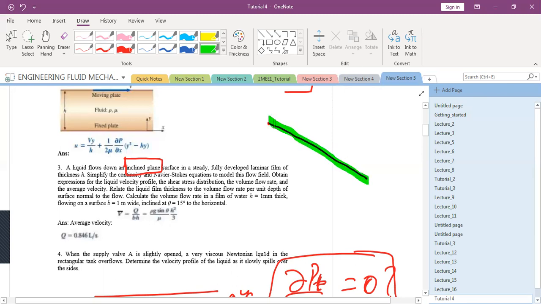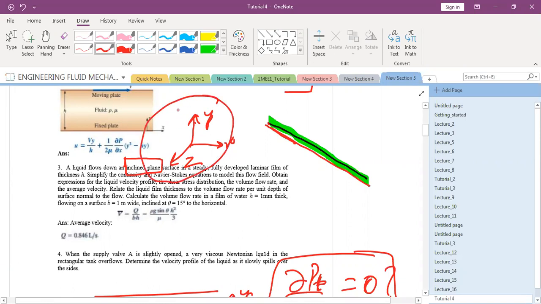So this was the fluid flowing along an inclined line, inclined plane. So one way is you take this coordinate system. Is there any other simpler way that you can do? Because if you take the XYZ coordinate system, then you will have to take the components of each and every force, whether it is surface force or body force.